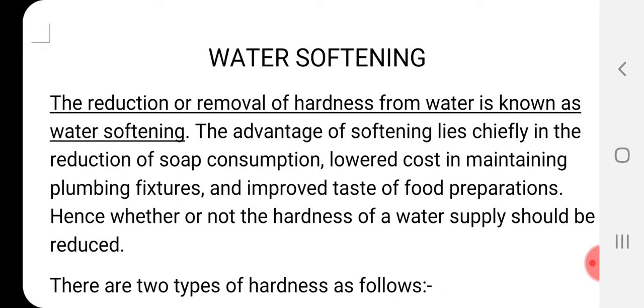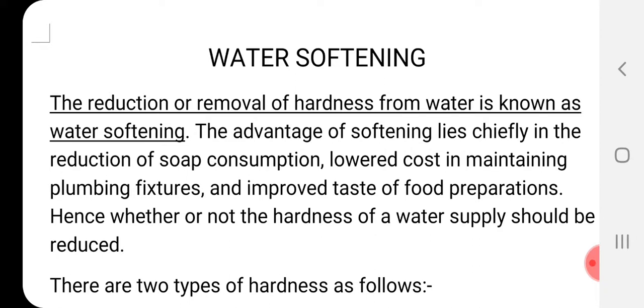Dear students, today I am going to start the water softening part. This is the portion of module 4. In the last class, we studied disinfection in detail. I covered two lectures on disinfection, and now the next part of module 4 is water softening.